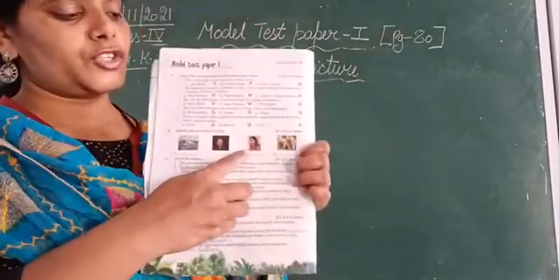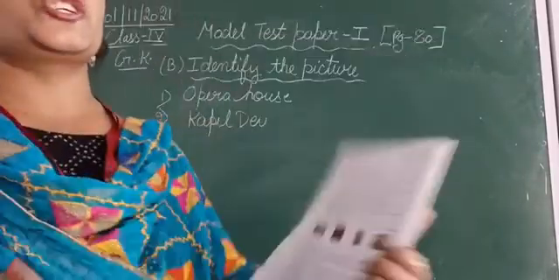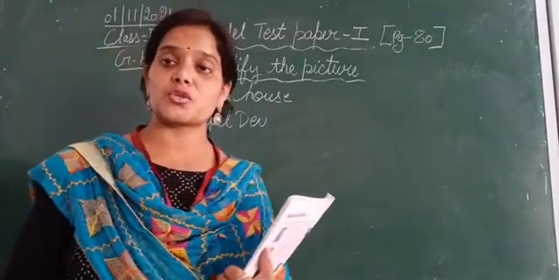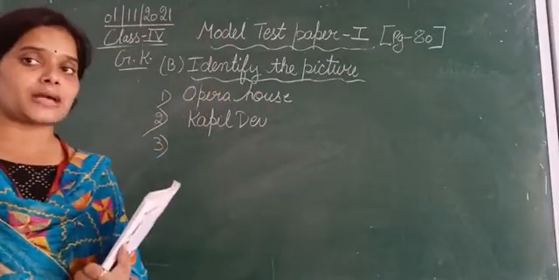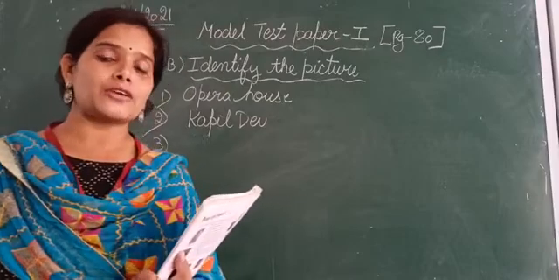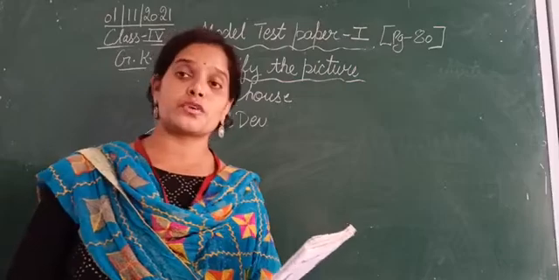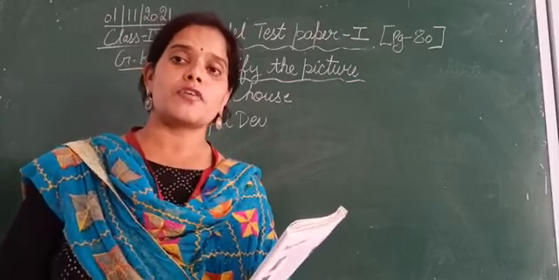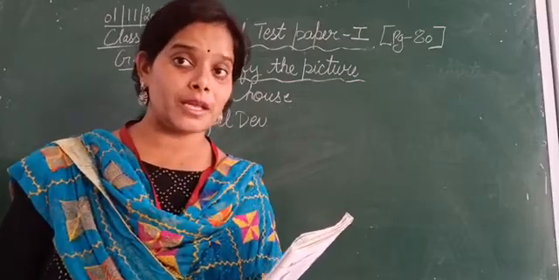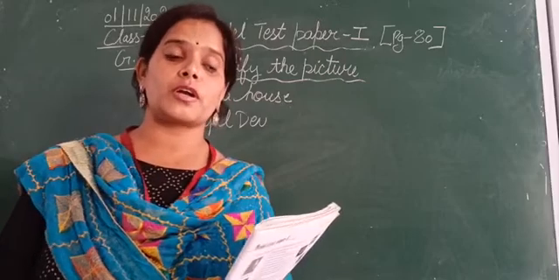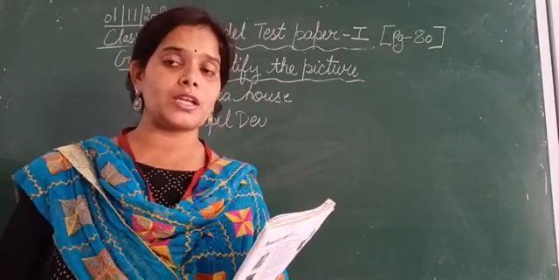Third picture, she is, okay, who is she? She is Malala Yousafzai. When she was 14, she raised her voice for protecting the rights of women, for women empowerment, for giving equal rights to men and women in Pakistan.